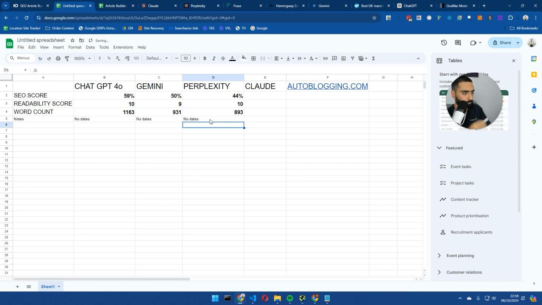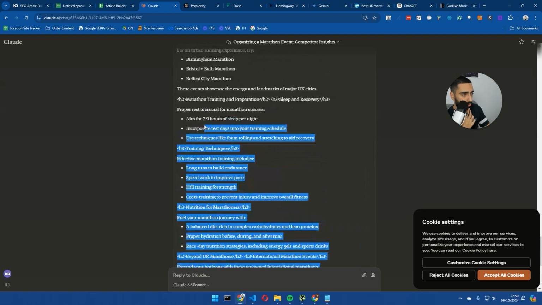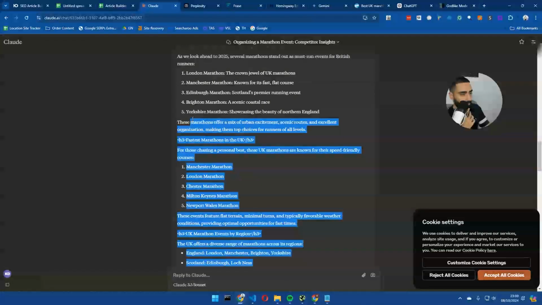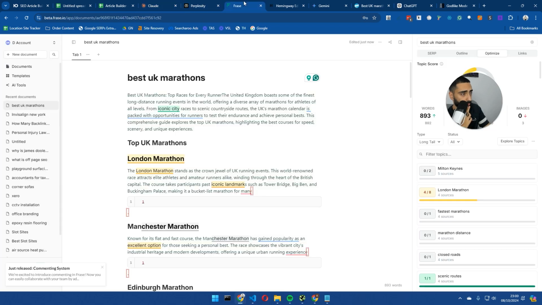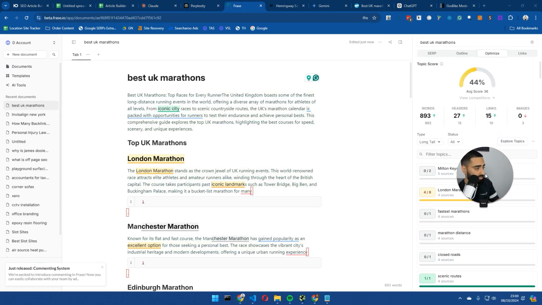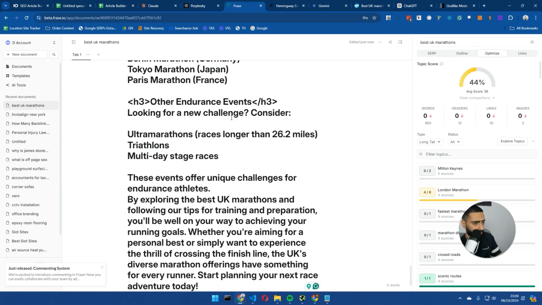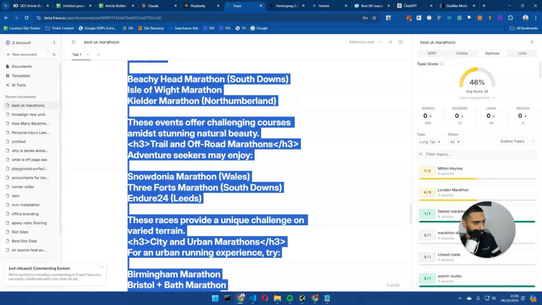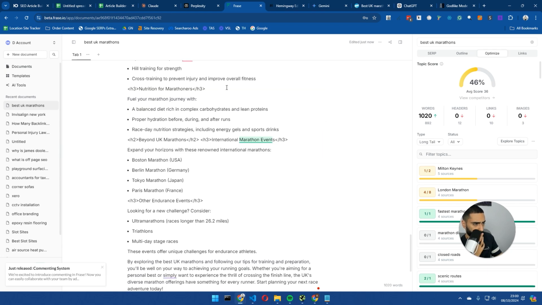No dates on Perplexity. Let's see how Claude has actually held up. Actually, do you know what? The article's not too bad in length. It's probably around about the same as the rest. The word count on Perplexity was pretty bang on. It was one word higher than the actual recommended. But let's take a, oh, what's happened here? There we go.